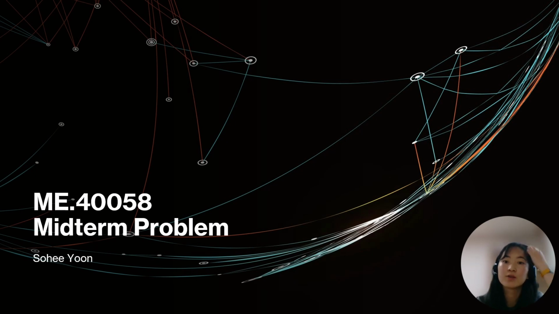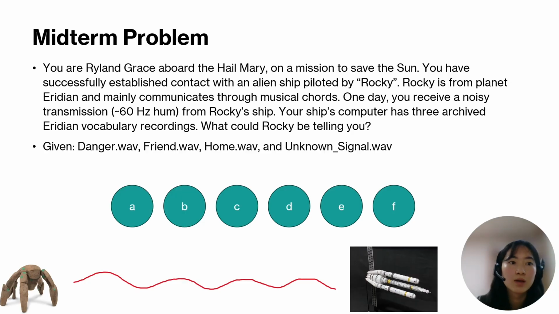So let's begin. You are Rylan Grace aboard the Hail Mary on a mission to save the sun. You have successfully established contact with an alien ship piloted by Rocky. Rocky is from planet Iridian and mainly communicates through musical chords. One day, you receive a noisy transmission, around 60 Hz hum, from Rocky's ship. Your ship's computer has free archived Iridian vocabulary recordings. What could Rocky be telling you?